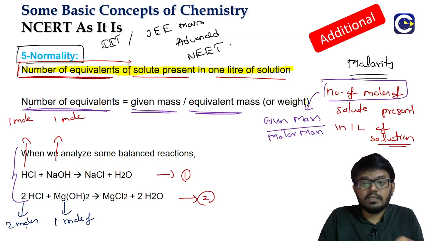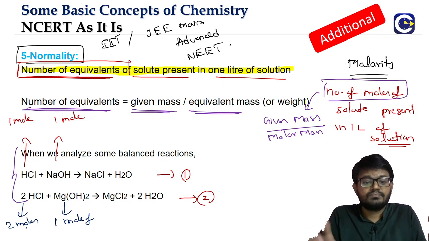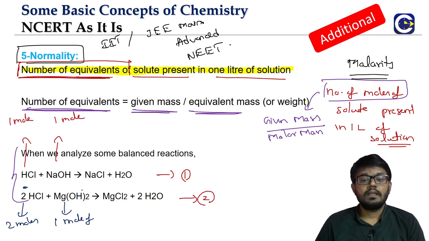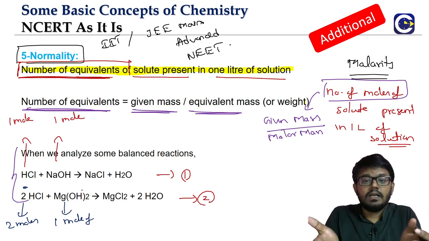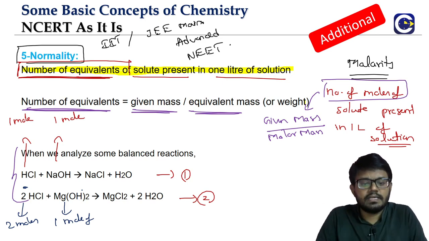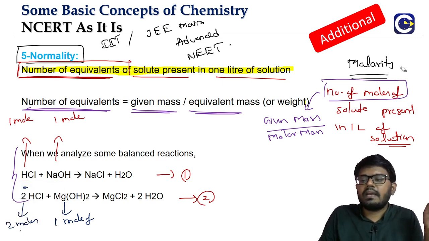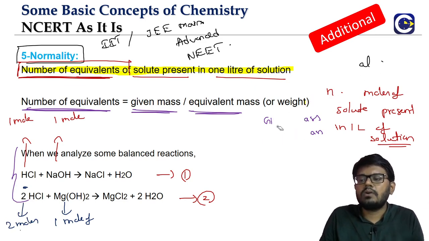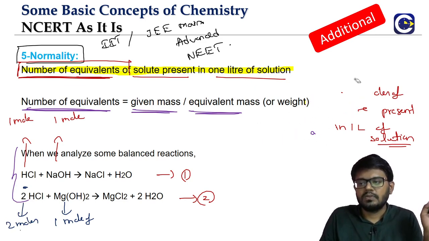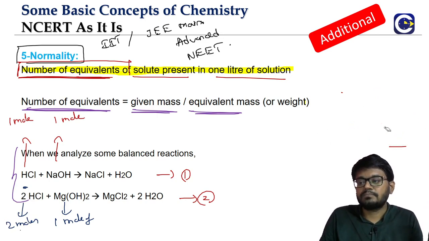Now if I ask you why, you will say, sir, that will come from the balancing method. So if I ask, why 2 moles of HCl is reacting with 1 mole of magnesium hydroxide, you will say this factor 2 is coming based on the balancing. But when these substances are reacting, you just look at it. What is this? It is an acid reacting with a base. Simple, right? Both the reactions, an acid is reacting with a base. Now when they are reacting, this reaction is what we call neutralization. Neutralization. Okay.